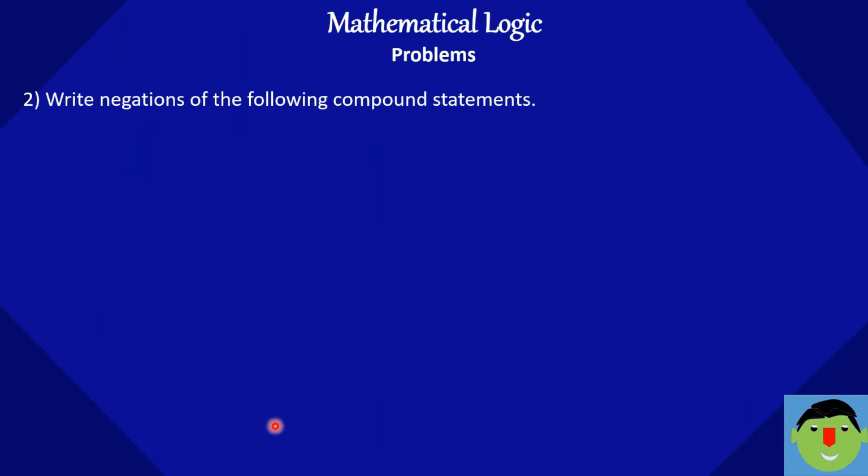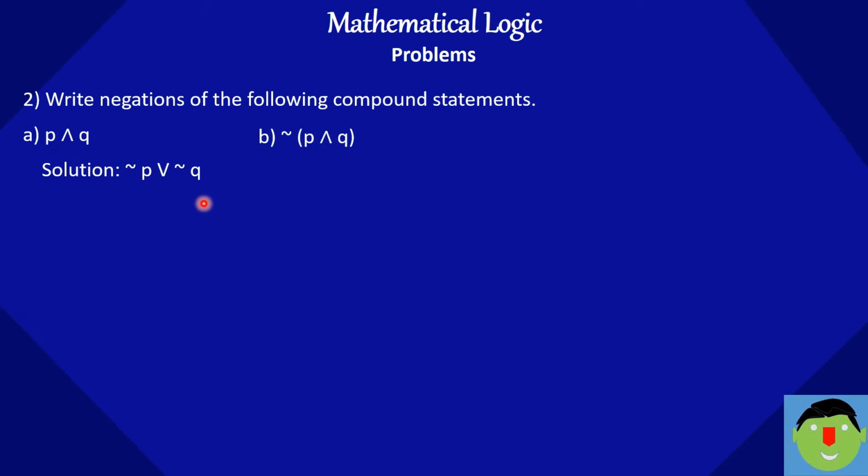Write negation of the following compound statements. P and Q. The negation of P and Q is nothing but we just have to give the negation sign. While doing the negation, just change the sign of AND to OR and OR to AND. So negation P or negation Q. This is the answer.